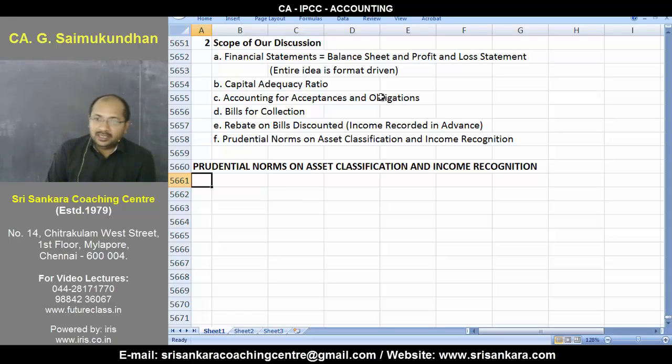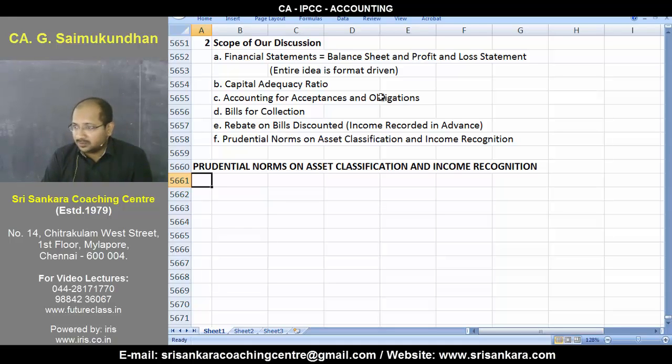Open any banking company's balance sheet. Let's say the balance sheet total is somewhere around 10 lakh crores. That will be the standard size. Of a 10 lakh crore or 5 lakh crore balance sheet, you will find that around 2.5 lakh crores or 3 lakh crores will be only loans. We're looking at about 60% of the balance sheet size only on loans given by various banks. Banks are earning because they are lending loans to various people. That is the primary source of income.